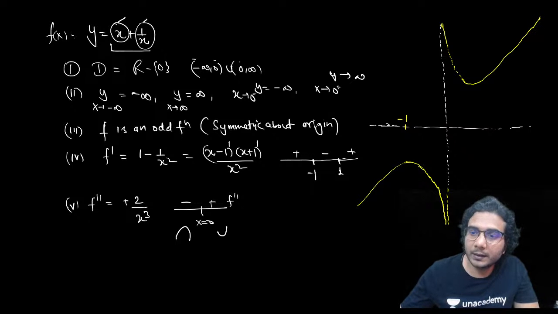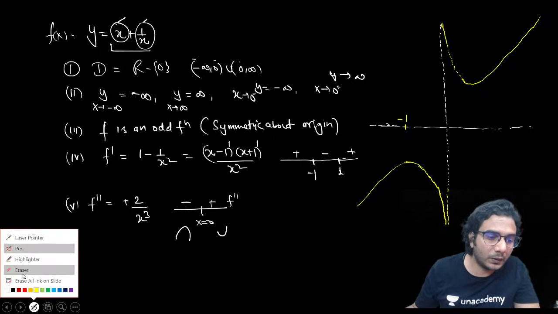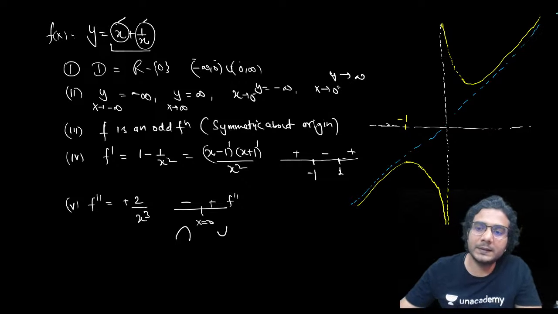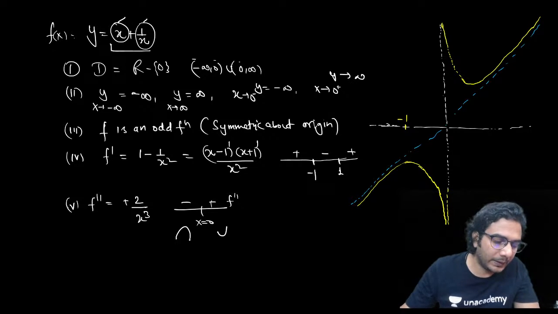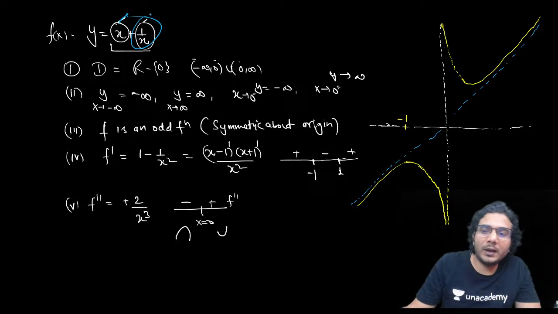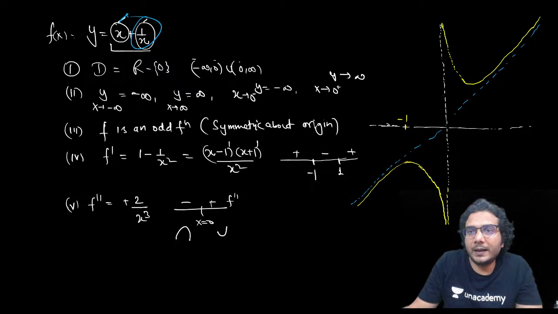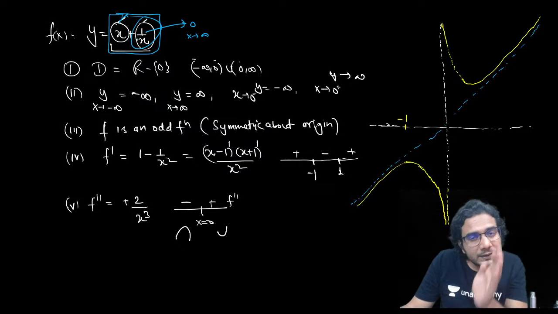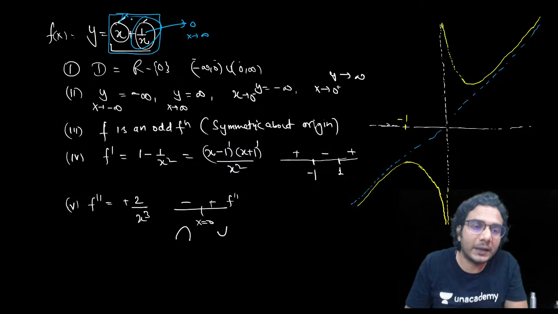I'm making it a straight line because I know that this vertical line is a vertical asymptote, and this graph also has an oblique asymptote, okay? And that asymptote is this y is equal to x line. It is parallel to this y is equal to x line, okay? This is additional information I am adding here. Simply I can explain that you can see it is x plus something, okay? So when x is positive, then it will be above the y is equal to x line. But when x is approaching infinity, you can see it will be very close to the y is equal to x line, because this part is going to 0 when x approaches infinity. So it is x plus a very small number, so it's close to the y is equal to x line.